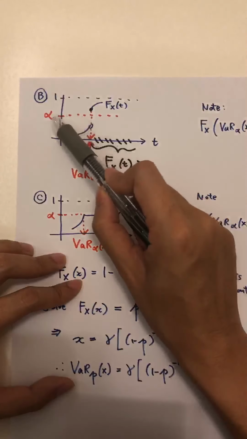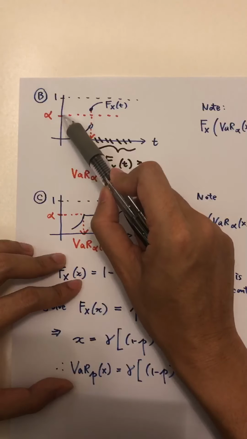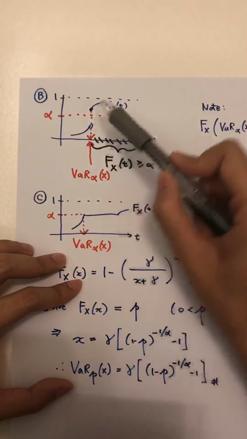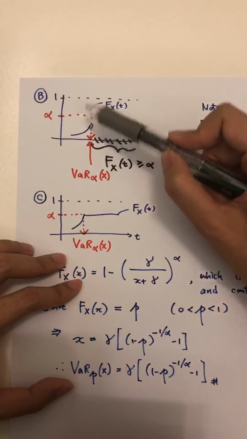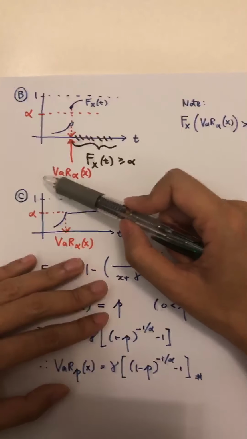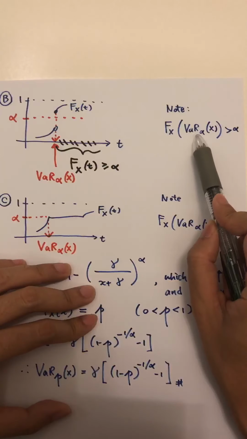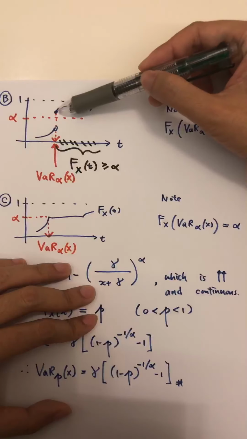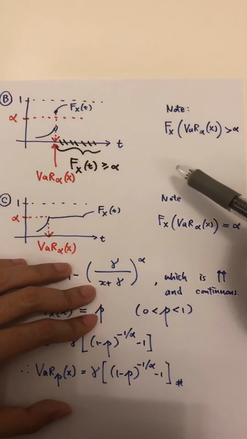Okay, so finding value at risk in this case is rather straightforward. If we draw the horizontal line at level alpha, and you see that there's no intersection, then the value at risk is simply the point where the CDF jumps. If you look at this graph again, this time, if you put the value at risk at level alpha back to the CDF, we will be here, which is above level alpha. So this time it is strictly greater than alpha.